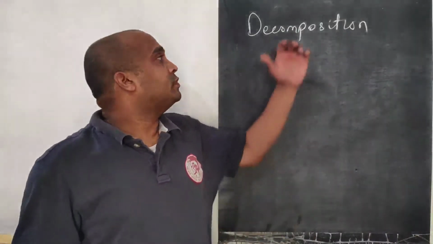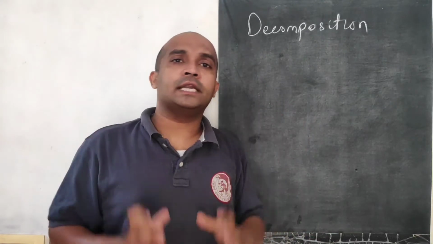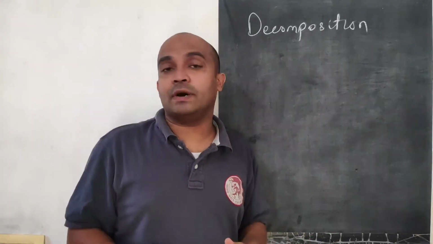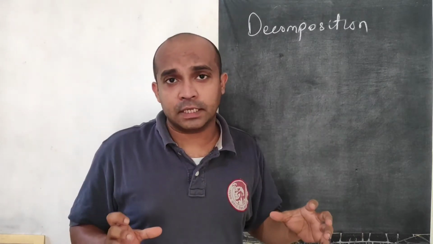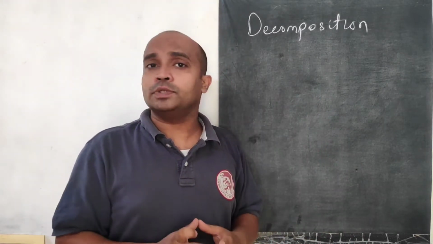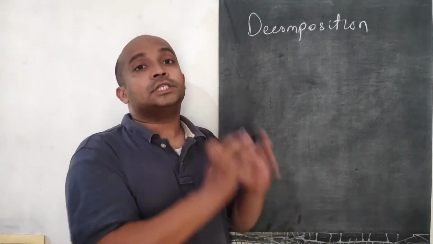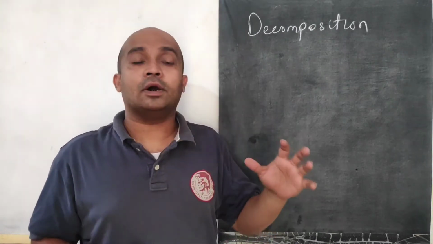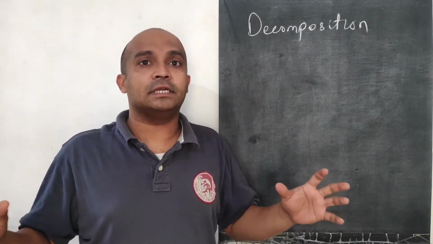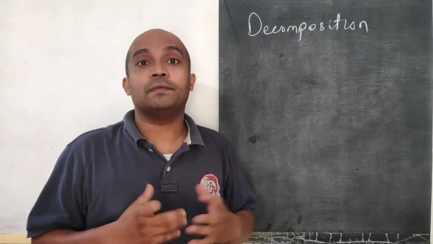Let's start today's video with topic decomposition. We have heard about earthworms. We know that they are called farmer's friend. Why are they called farmer's friend? Because they are converting larger soil particles into smaller soil particles, and similarly decomposers are also doing almost the same thing, converting larger organic matter into simpler inorganic salts like carbon, or simple inorganic chemicals like carbon dioxide, water, and nutrients, right? Nutrients for plants.